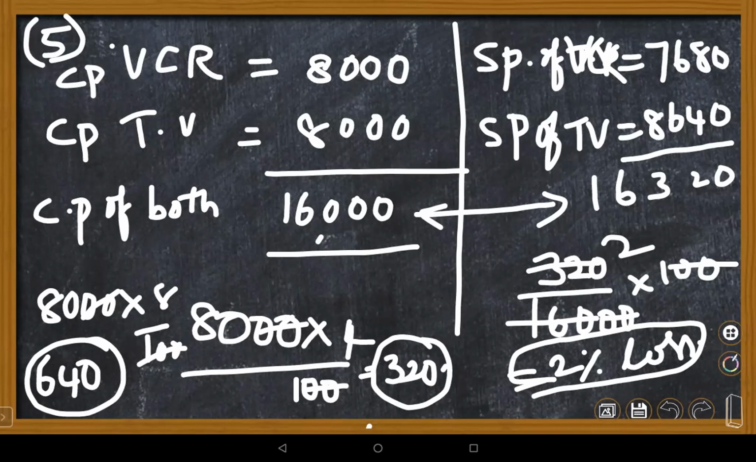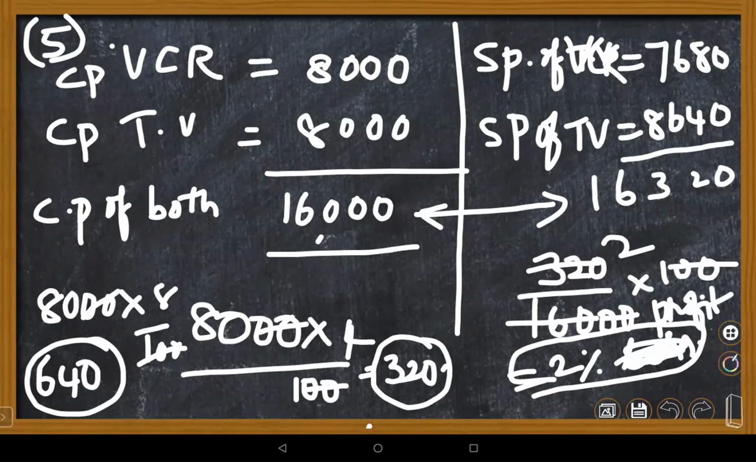Ma'am, so finally the shopkeeper got a loss or profit? SP is more, so it means profit. Ma'am, but here you wrote 2% loss. Sorry, it's a profit, right? Yes, it's a profit. Ma'am, but 320, I think it's... The gain percentage is 2%.